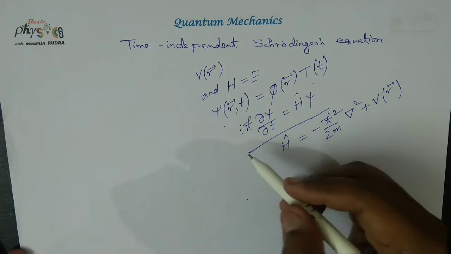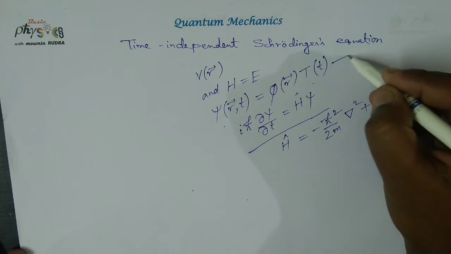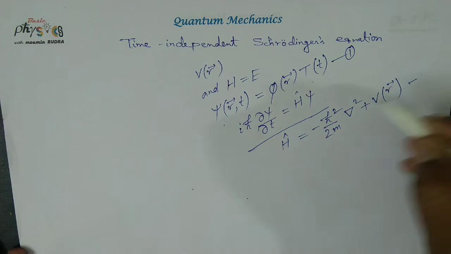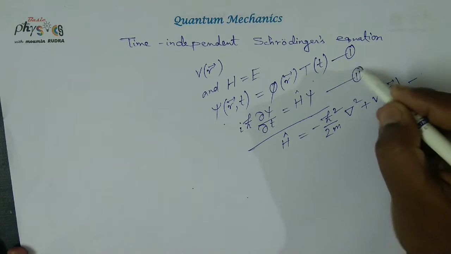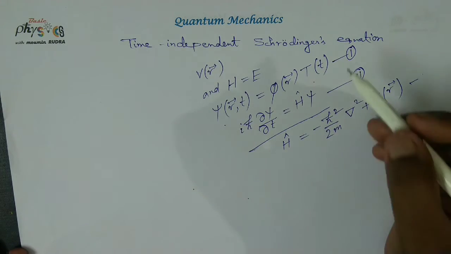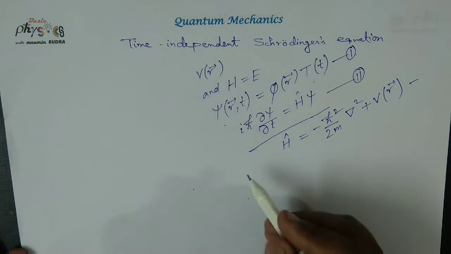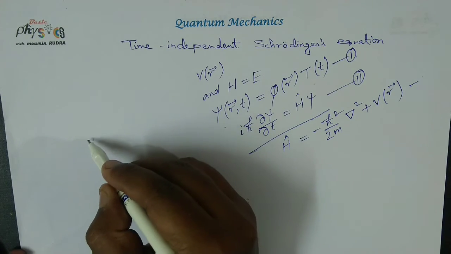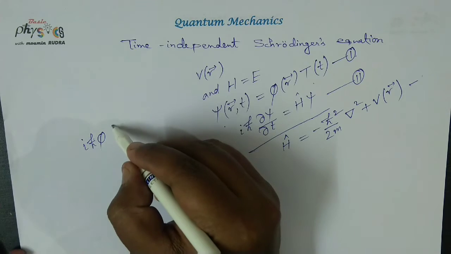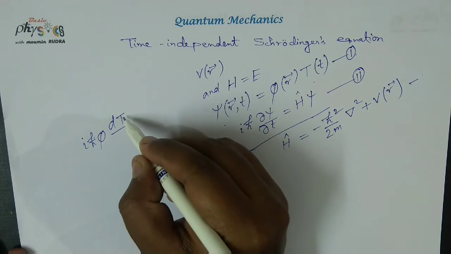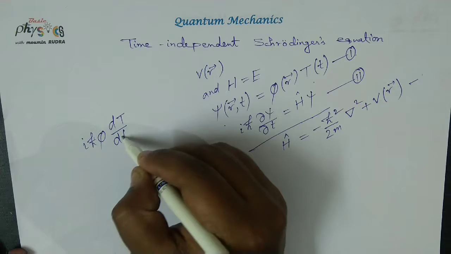This is equation number 1 and this is equation number 2. Now substitute equation 1 in equation 2. Then we get i h bar phi times dT by dt, where T is the function of time.